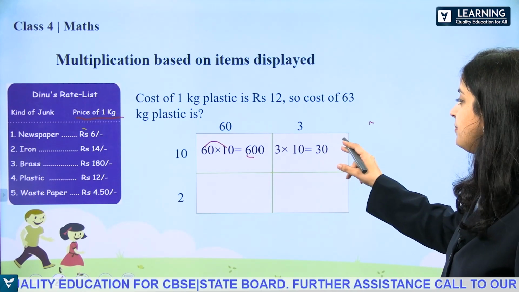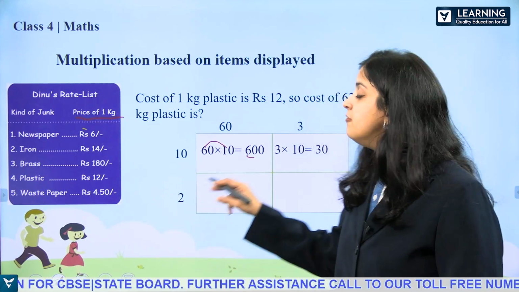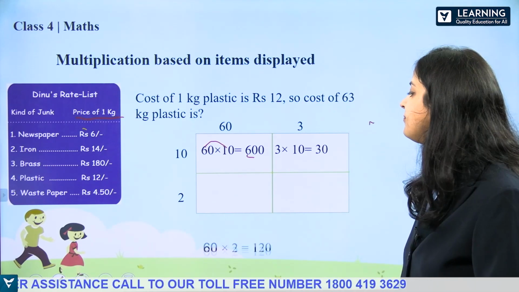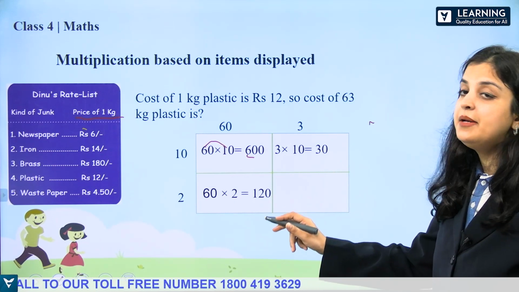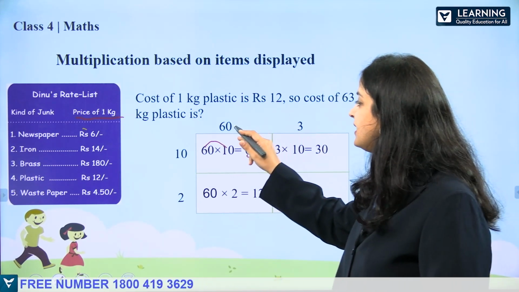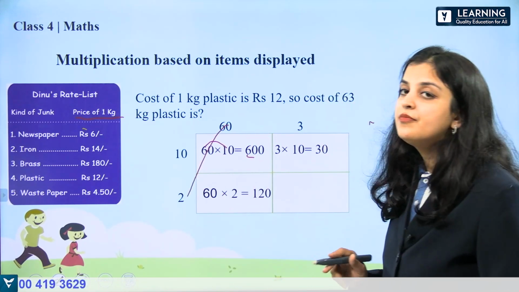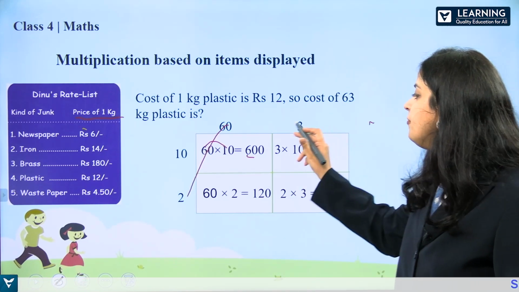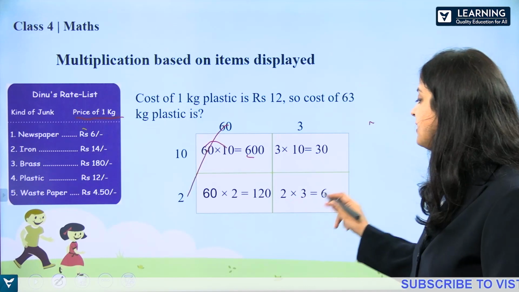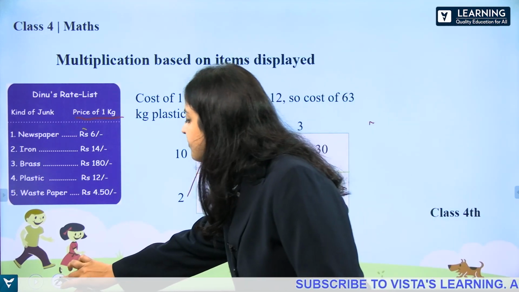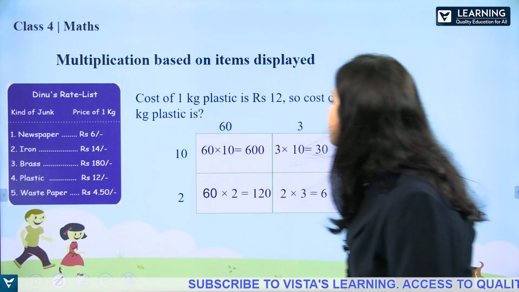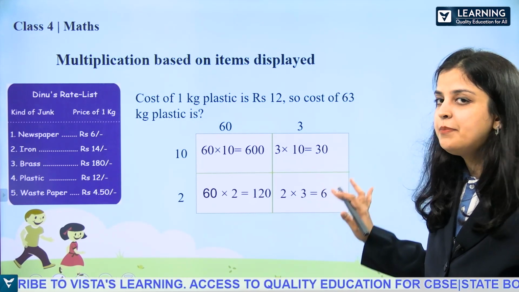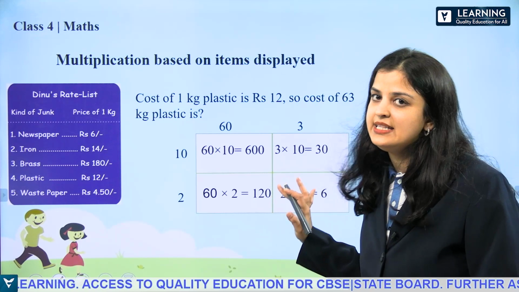Next we are going to multiply 3 by 10, which will give us 30. 3 tens are 30. Next we are going to multiply 60 by 2, which will give us 120. And 2 we will multiply by 3, which will give us 6. So in this way, we will multiply in this table, and multiplication is also quite easier in this table.